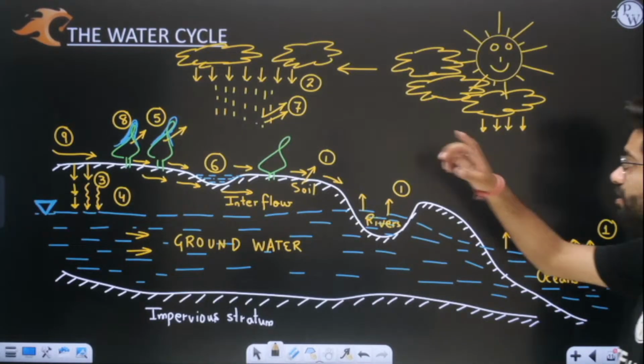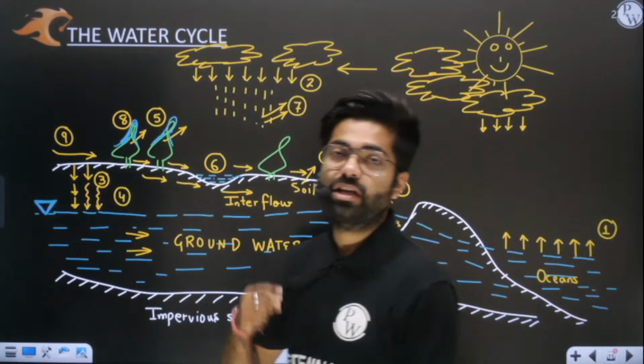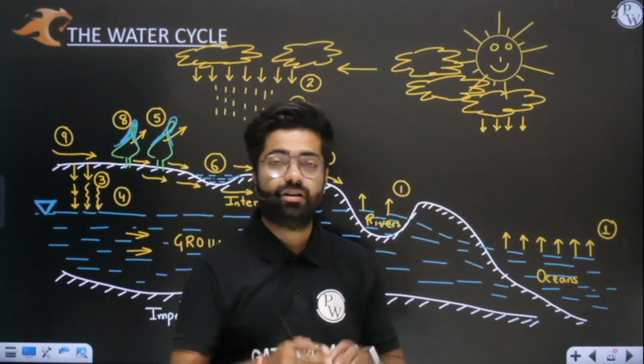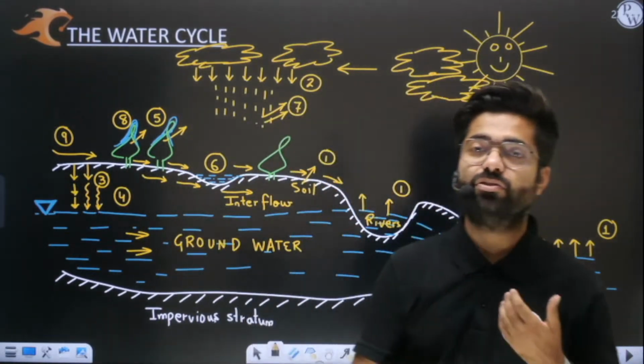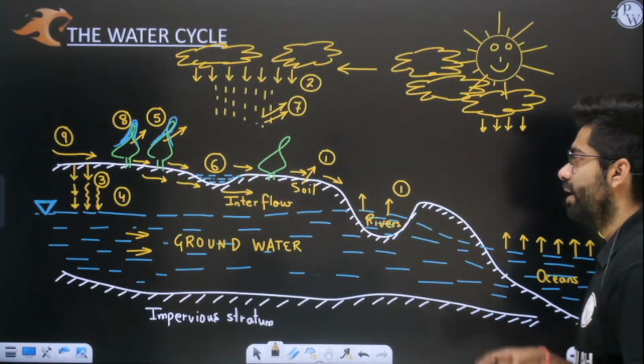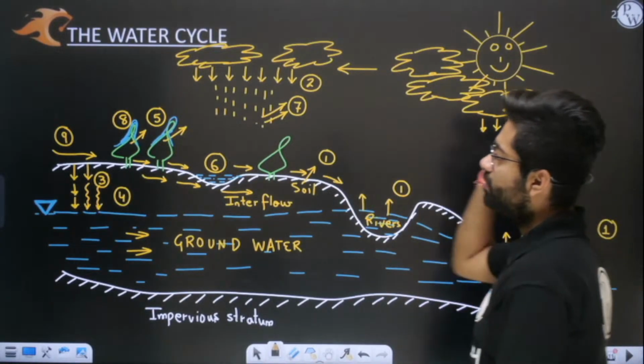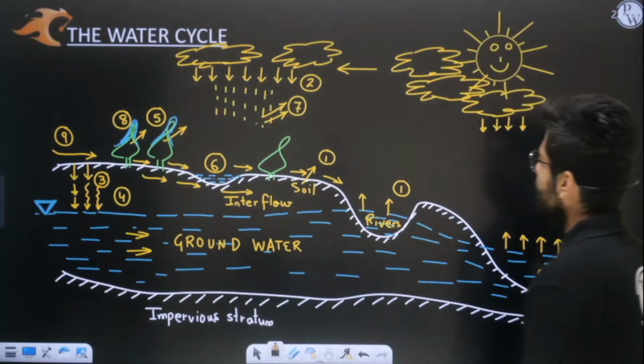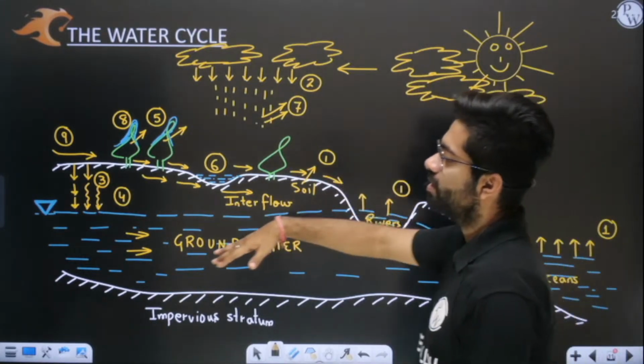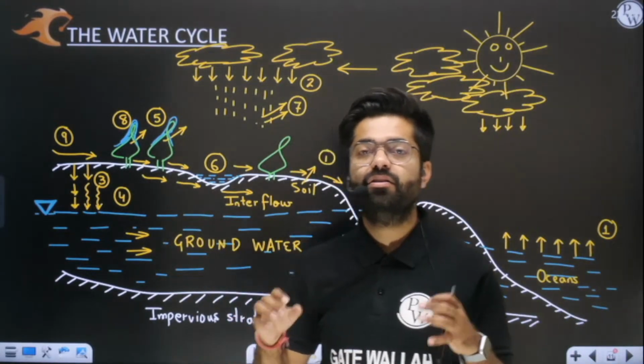Then we discussed the basic water cycle, the hydrological cycle, which is driven by the sun. The sun's energy is the reason this cycle is happening. I told you that in this cycle we have three basic phases: the very first is evaporation, then precipitation, and after all the losses take place we have runoff.